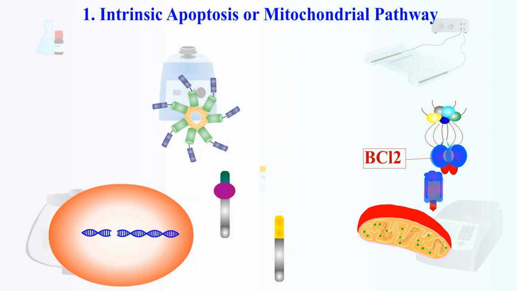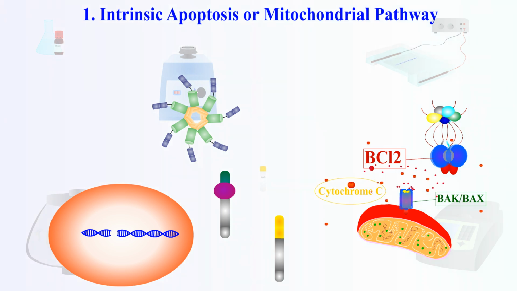The free p53 will inhibit the anti-apoptotic proteins like BCL2, which leads to the activation of pro-apoptotic proteins like BAX or BAK. Activated pro-apoptotic proteins will oligomerize on the mitochondrial membrane, permeabilizing the outer membrane of the mitochondria, leading to the release of cytochrome C to the cytoplasm.